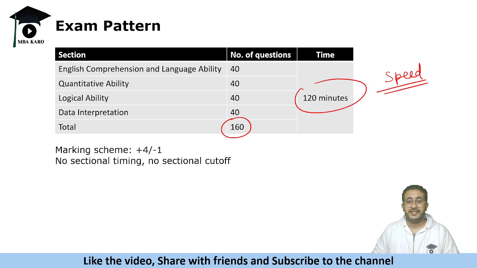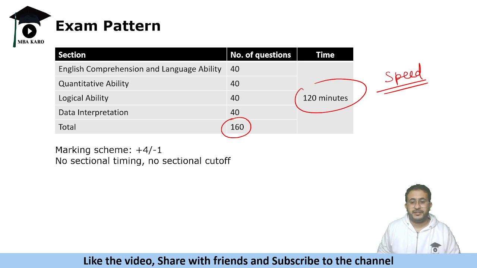Now if the level is easy, then probably people attempt a good number of questions, right? Maybe people are able to attempt 100 plus, but if the level is difficult, maybe 70-80 attempts are good enough and you can clear the cutoff. So do not worry about the cutoff. It's just a game of speed that you need to understand.